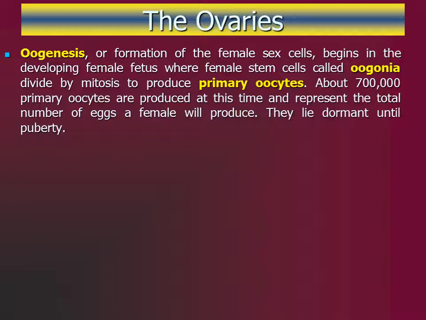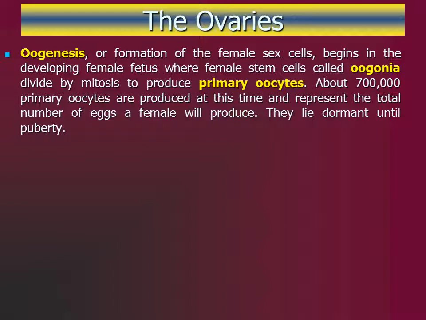In males the process is called spermatogenesis and occurs in the seminiferous convoluted tubules of the testes. In males, the process begins in the fetus, continues at puberty, and men can produce sperm throughout their lives. In women, the process begins in the fetus, continues at puberty, but ends at menopause around the age of 50. In addition, the total number of eggs that a woman can produce and release is determined at birth.